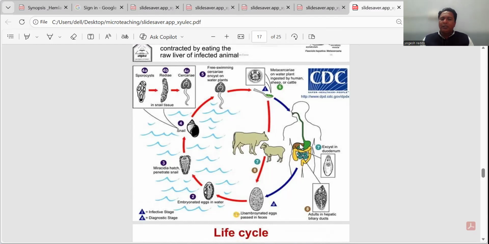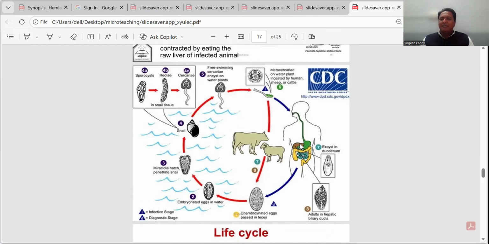In this life cycle, the infective stage of trematode is metacercaria. Many times a question comes in a student exam or paper: which is the infective stage of trematode? This is the main answer: the metacercaria is the infective stage of trematode.